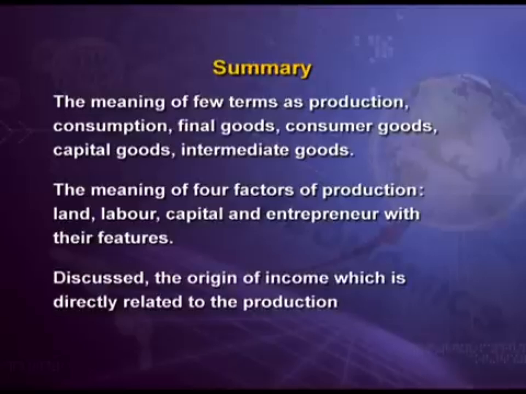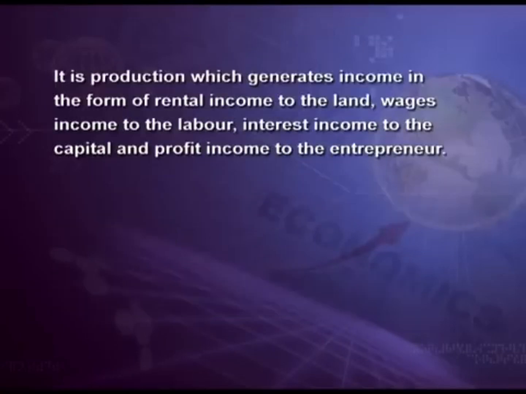Then we discussed the origin of income, which is directly related to the production. I mean to say, it is production which generates income in the form of rental income to the land, wages income to the labor, interest income to the capital and profit income to the entrepreneur.